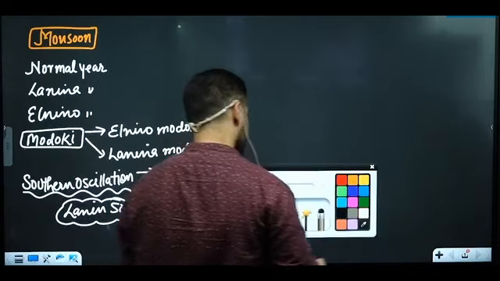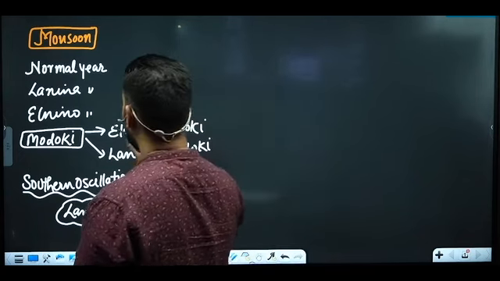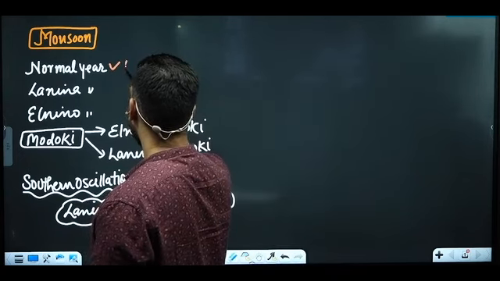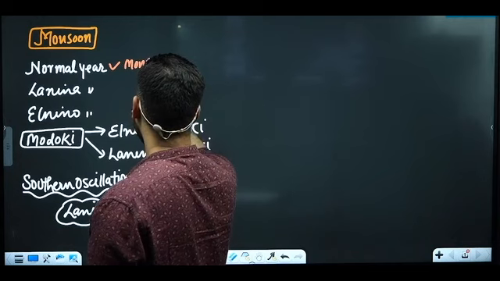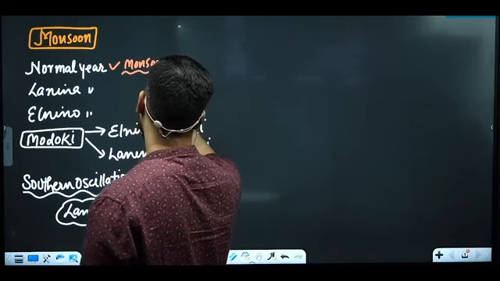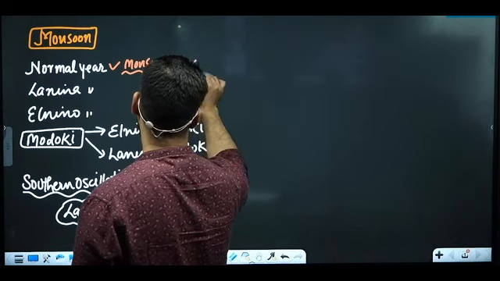You're going to remember normal year, monsoon good for India.